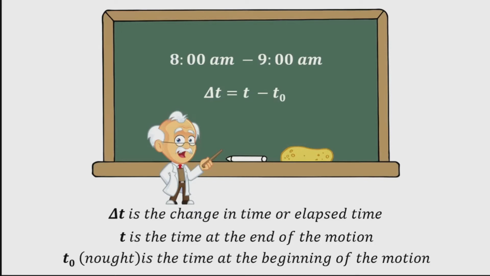Life is simpler if the beginning time t₀ is taken to be 0, as when we use a stopwatch. If we were using a stopwatch, it would simply read 0 at the start of the lecture and 60 minutes at the end. If t₀ = 0, then t is equal to the final time, or your total time. For simplicity's sake, motion starts at time equal to 0. The symbol t is used for elapsed time unless otherwise specified.